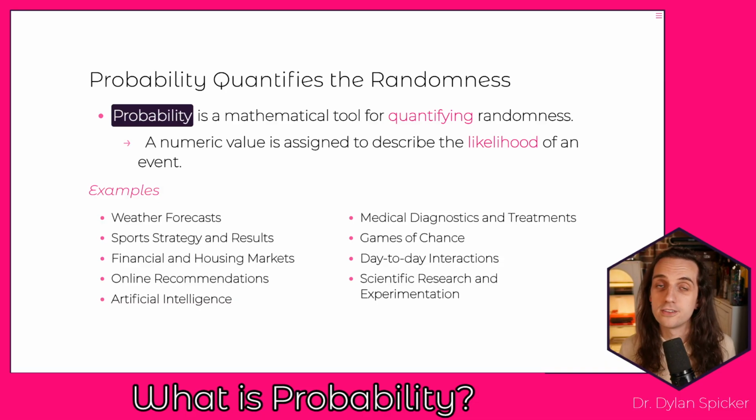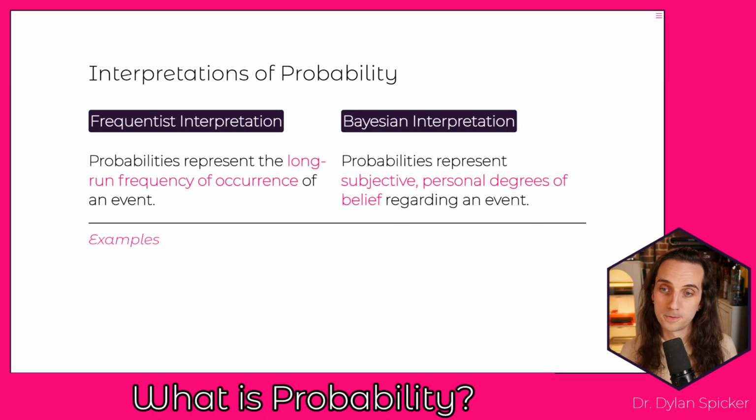Again, we use them intuitively, but the idea with probability as a subject is that we can make this all very formal. Now, when we're thinking about probabilities, we're dealing with events, we're dealing with these likelihoods. What we want to know is, what do we specifically mean? So if I say that there's a 50% chance that something happens, what does that specifically mean? And there are really two ways that we typically are going to think about interpreting probabilities: the frequentist interpretation and then the Bayesian, or the subjective interpretation of probability.